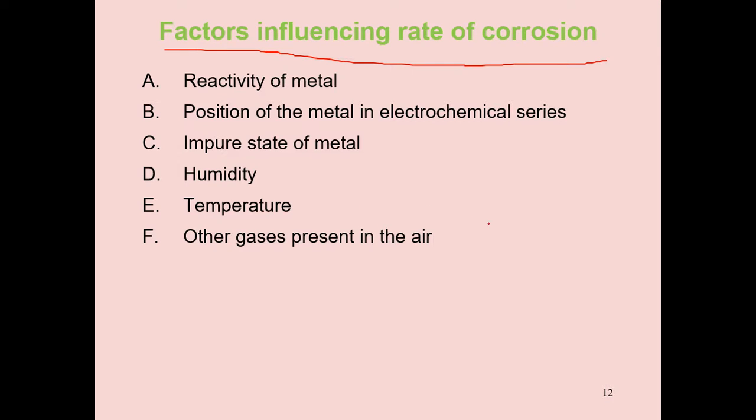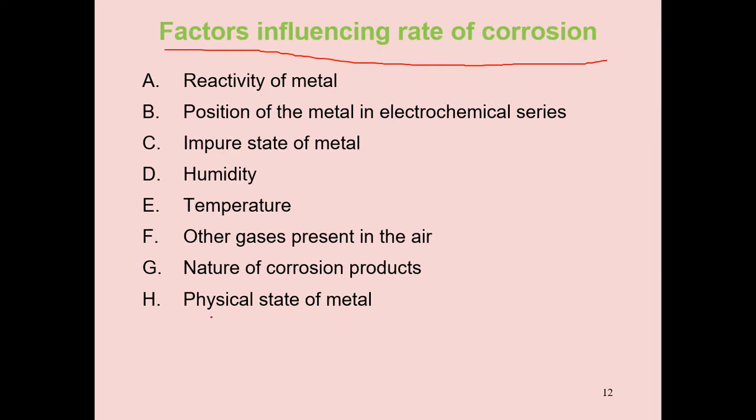Next, other gases present in the air, the remaining gases, including oxygen also. These also affect the rate of corrosion. Next one, nature of corrosion products. After formation of the oxide or other compounds, corrosion also increases or decreases depending on their nature. We should know one by one. Next, physical state of metal, which depends on grain size. Next, pH. Next, oxygen concentration. Now we should discuss one by one.